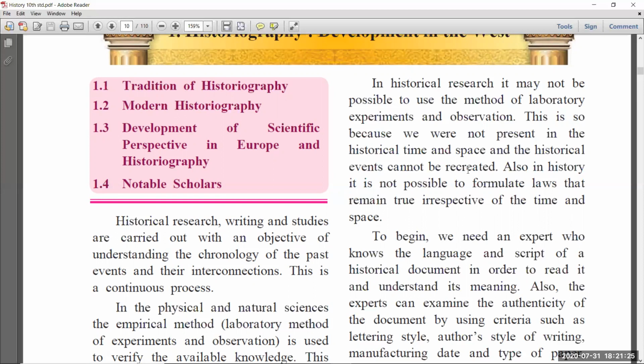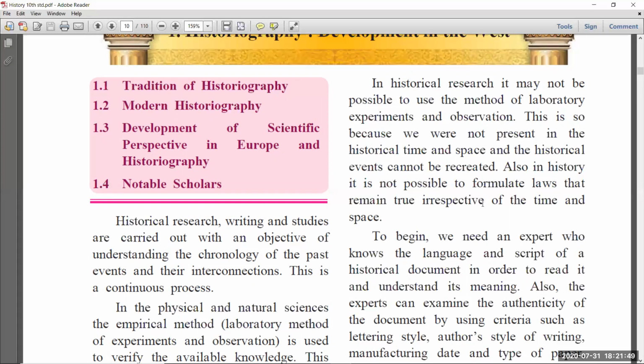That is completed, so how can we go into the past? We cannot recreate that event either. So there is no proof for a historical document or event. Also in history, it is not possible to formulate laws that remain true irrespective of time and space.